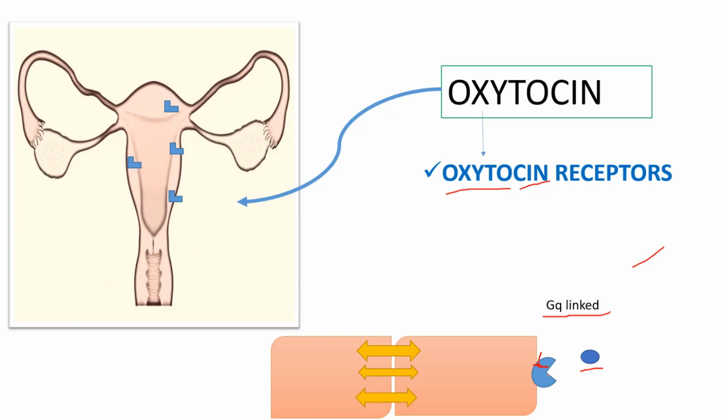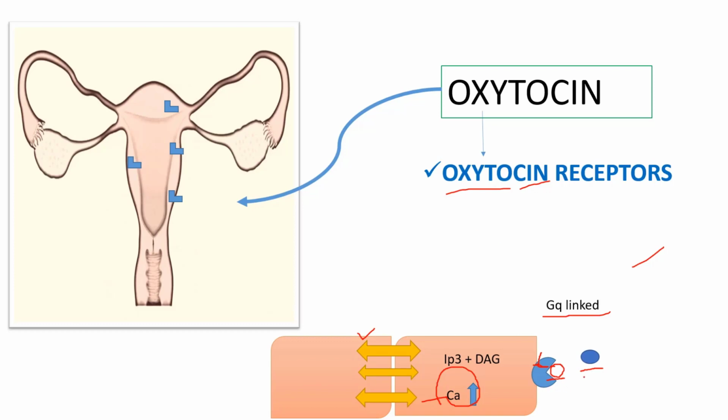The oxytocin will attach or bind with this receptor, right? And after binding to this receptor, it will give the order to the cell to form IP3 and DAG. So there will be formation of IP3 and DAG, due to which there will be influx of calcium. So there will be a high level of calcium in the cell, and due to the high level of calcium in the cell, there will be contraction of myocytes. So oxytocin causes contraction of myocytes, as gap junctions are formed by the estrogen, and the contraction is mainly caused